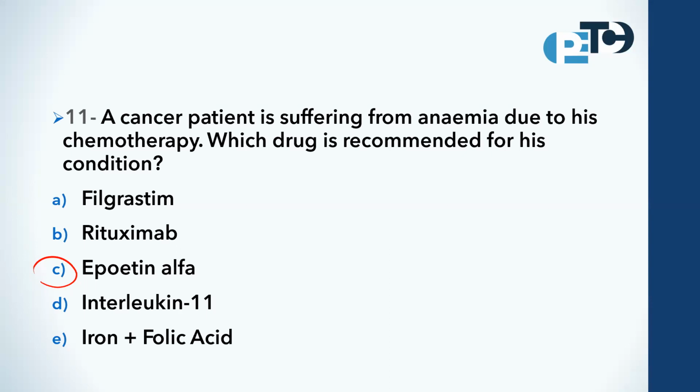Filgrastim, on the other hand, is a medication that stimulates the production of white blood cells, especially neutrophils. So it is used in the case of chemotherapy-induced neutropenia. What about rituximab?